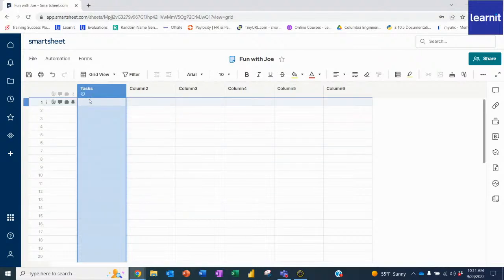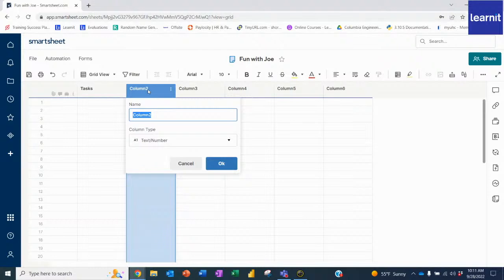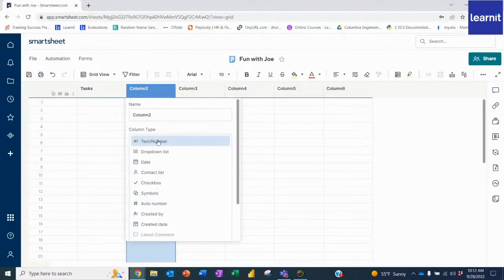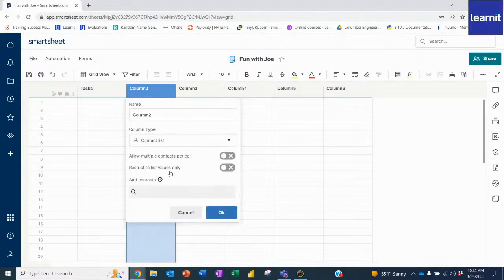So I have a column for tasks. Now I may want another column here, and once again, I can name it whatever I want. But on column 2, I can actually pick what kind of data is going to go in here. So I'm thinking, well, I want to see who's assigned to it. Now, one of the best things about Smartsheets is you can connect it to your directory. So you can integrate with Microsoft, which means if I go to contact list, I can import all of my contacts from Microsoft. So anyone in my company, I could just start typing their name. So I'm going to call this assigned to.